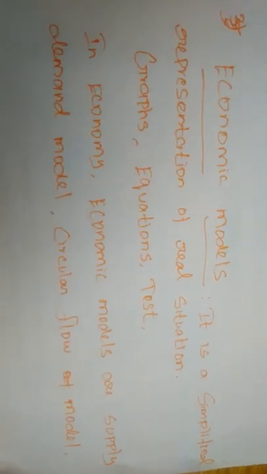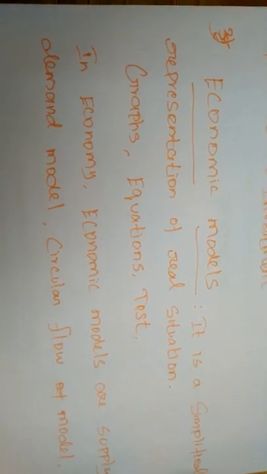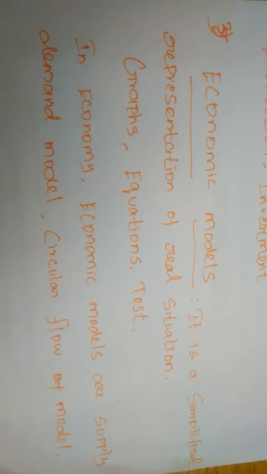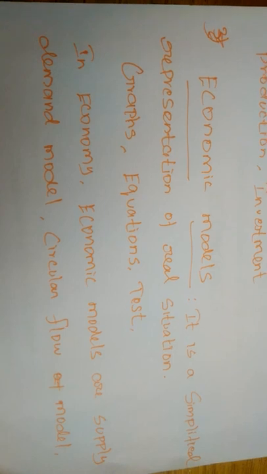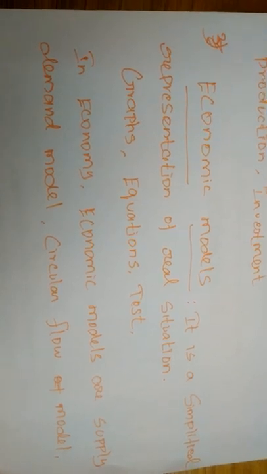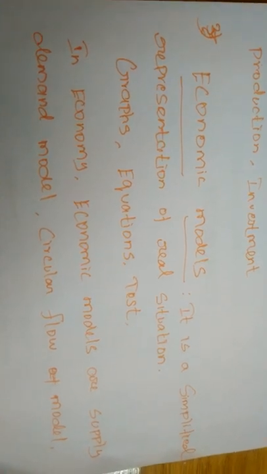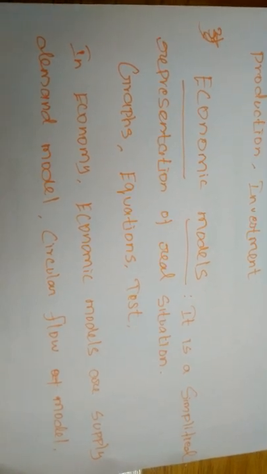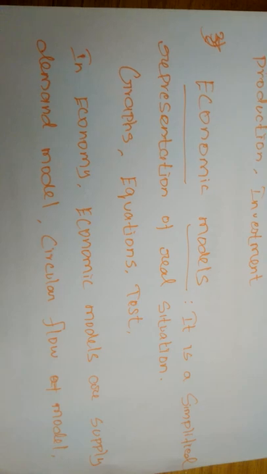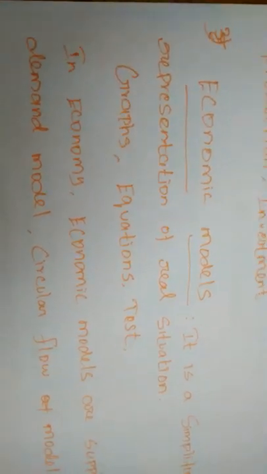Many models are used and tried by mathematics, graphs and equations, and in economics some tests are also used to show or describe the sectors or the connection between flow and variables, maybe the chi-square test, t-test, and some other tests also used in economics. We will study that later. In economics, the circular flow of income model is mostly used.